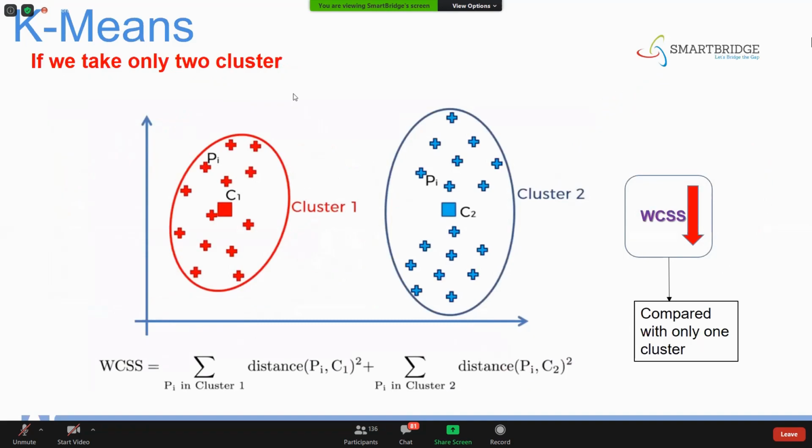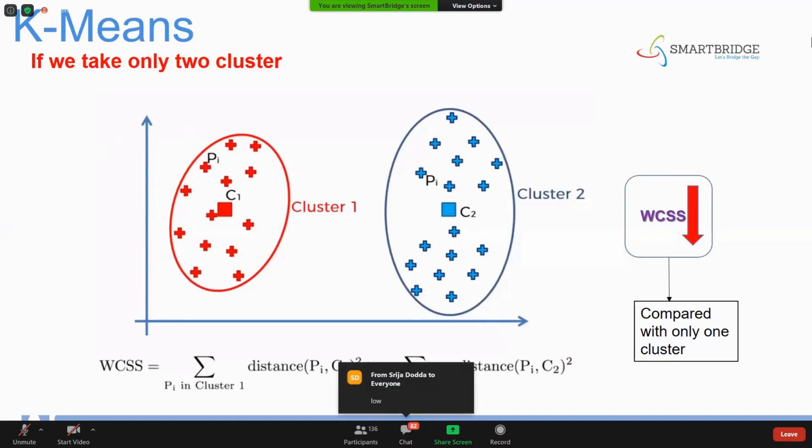Now I'll assume that these are the 2 clusters being formed, I mean 2 centroids. So how to find the WCSS for the 2 centroids? We take the summation of the squared distances between these points and the center one, and from here to here, from here to here, its square and summation. Now just tell me, guys, will the WCSS value be high or low when compared to the WCSS value of one cluster?